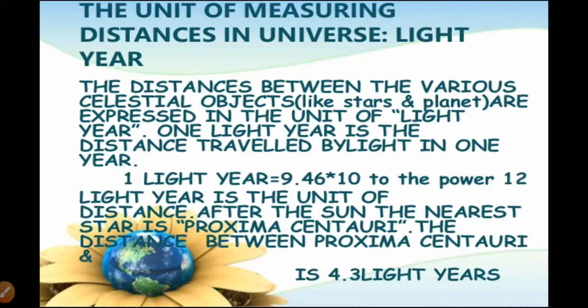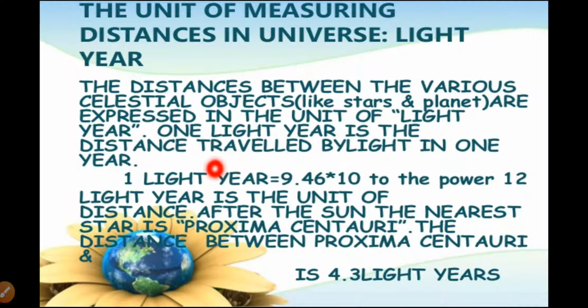Now, the unit of measuring distances in the universe: the light year. What is the light year? What is the unit of measuring distances in the universe? Because in the universe the distance is too much, how can we calculate that distance? Not in kilometers, it can be measured in light years. The distances between the various celestial objects, the objects present in the sky like planets and stars, are expressed in the unit of light year.